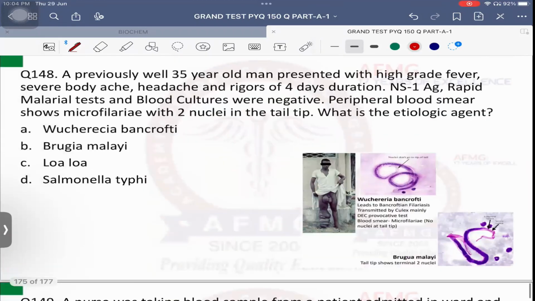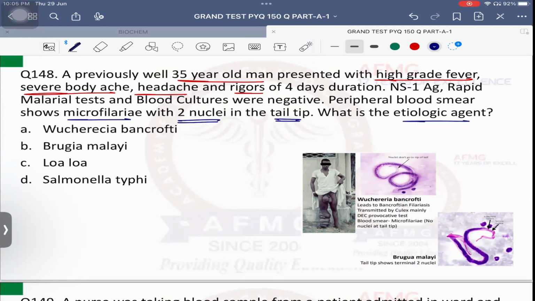Question number 148. A previously well 35-year-old man presented with high-grade fever, severe body ache, headache, and rigors for 4 days duration. NS1 antigen, rapid malarial test, and blood cultures all were negative. Peripheral blood smear shows microfilariae with 2 nuclei in the tail tip. What is the etiologic agent?